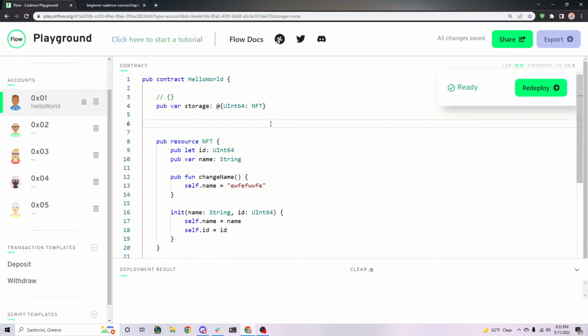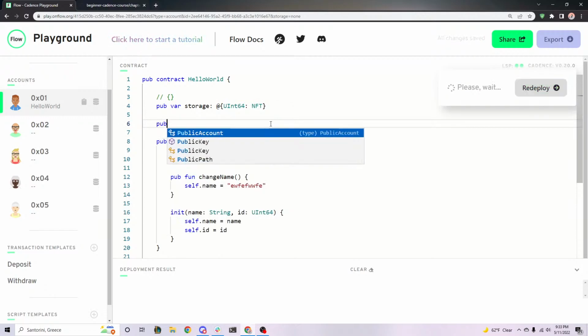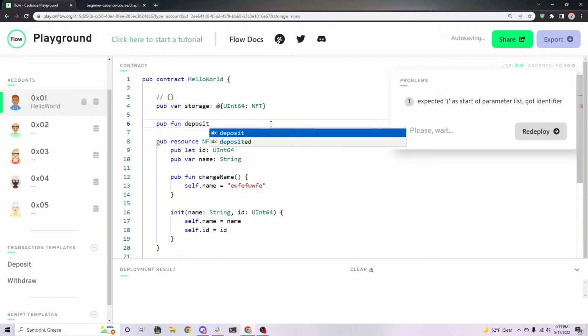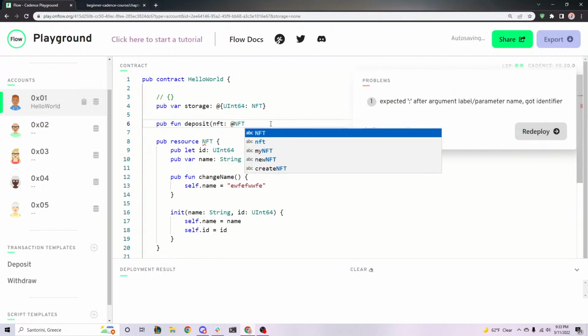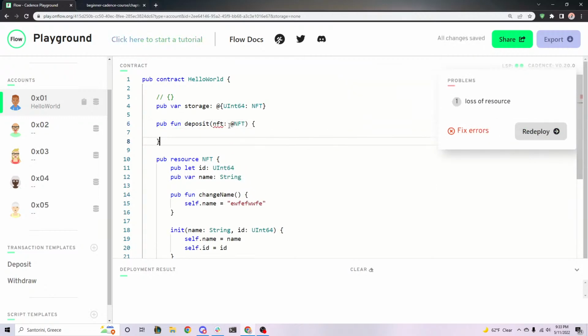So just like we did with arrays, let's make a public function deposit. We're going to take an NFT, so it's pretty similar, actually. And we need to somehow deposit this NFT into this dictionary. So let's go ahead and do that. Now with arrays, we just appended it, right? But with dictionaries, we can't do that.